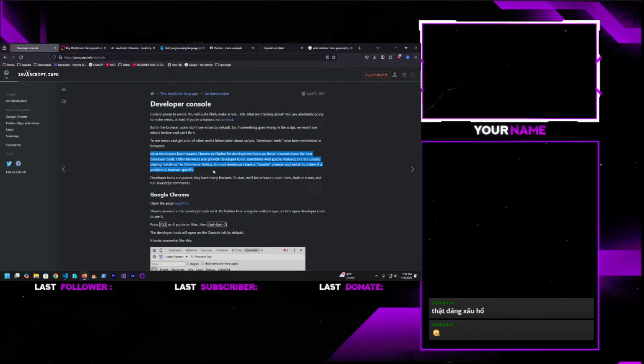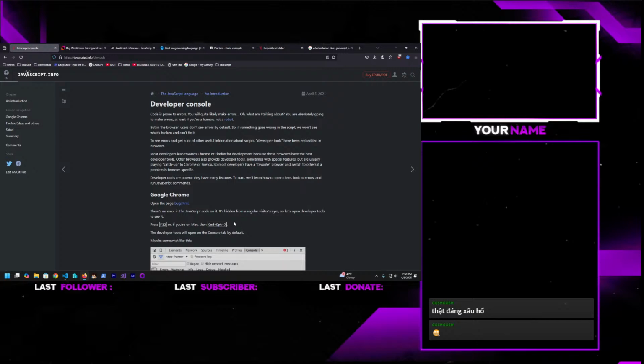Anyways, most developers lean towards Chrome. Give me another hint, honestly. Most developers lean towards Chrome or Firefox for development because those browsers have the best developer tools. Other browsers also provide developer tools, sometimes with special features, but are usually playing catch up to Chrome or Firefox. So most developers have a favorite browser and switch to others if a problem is browser specific. Developer tools are potent. They have many features. To start, we'll learn how to open them, look at errors, and run JavaScript.